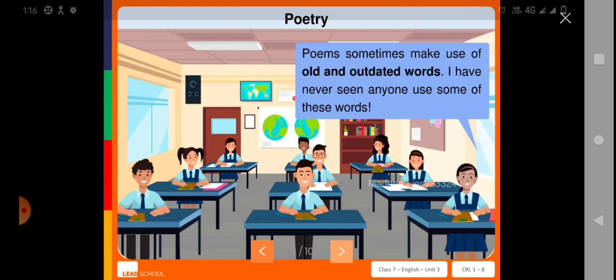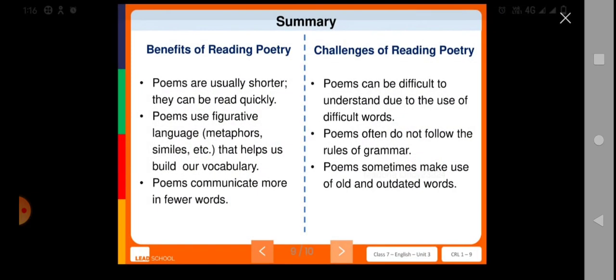Here you can see the changes of the words, isn't it? So those old and outdated words have been included. I have never seen anyone use some of these words, and you can find some unfamiliar words.